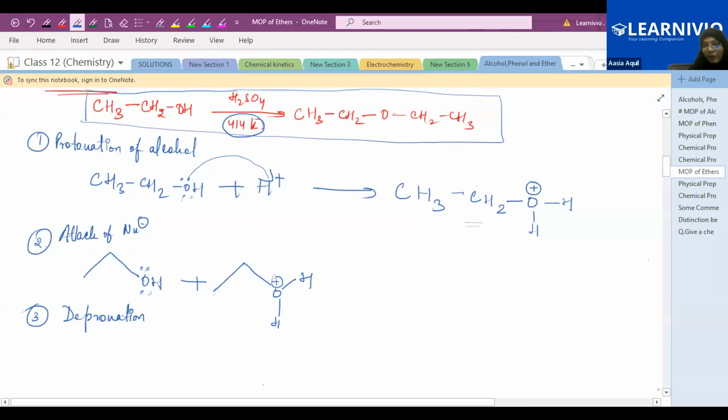Its protonation happened in the first step, protonation of alcohol, and in the second step this nucleophile will attack. Now this oxygen will act as a nucleophile, this CH3CH2OH.